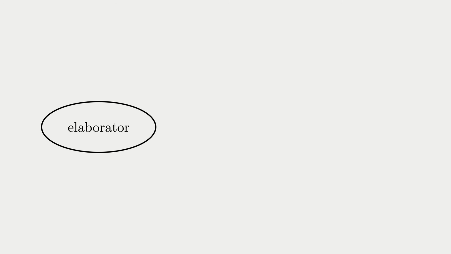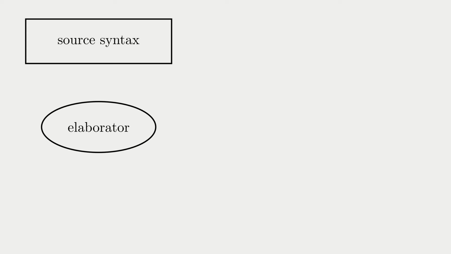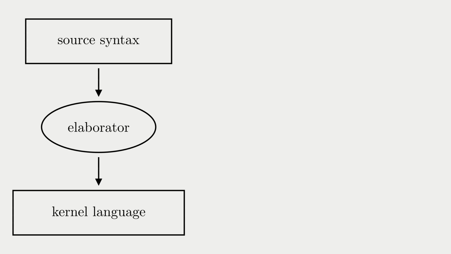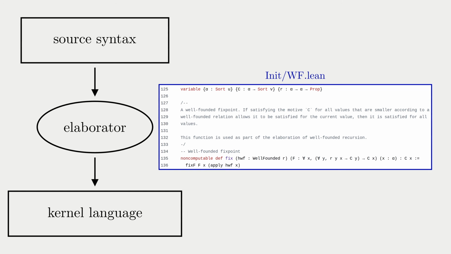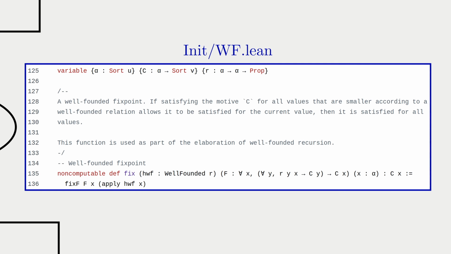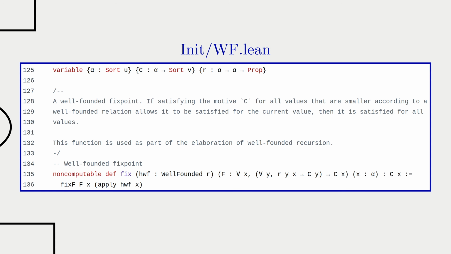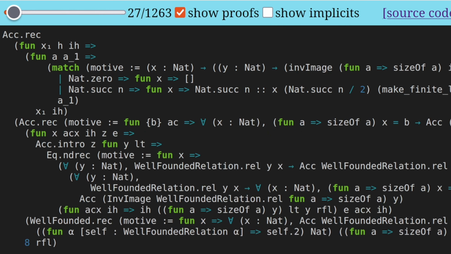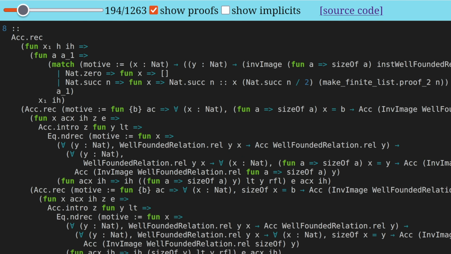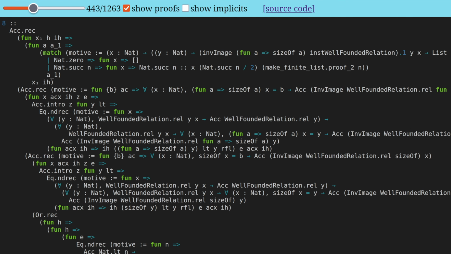Lean's elaborator, whose job is to translate user-facing source code syntax into the lower-level kernel language, combines the termination proof and the function body using a fixed-point operator named WellFounded.fix. And although WellFounded.fix is quite elegant in its generality, it brings a steep cost in terms of efficiency. In Lean 4.4, the number of steps required to reduce makeFiniteList n is on the order of n squared.